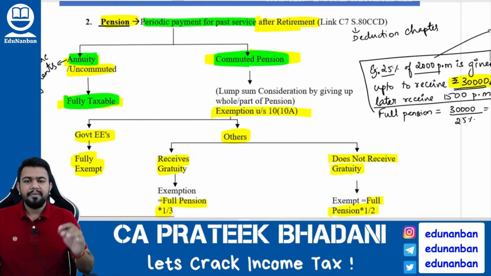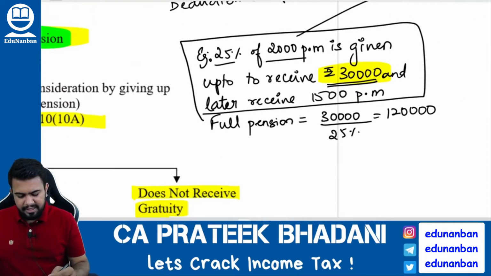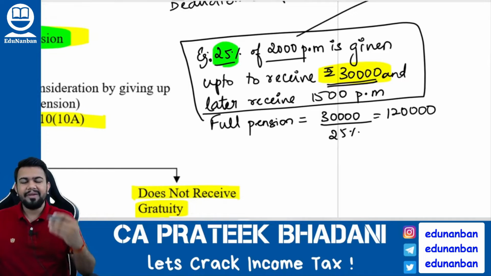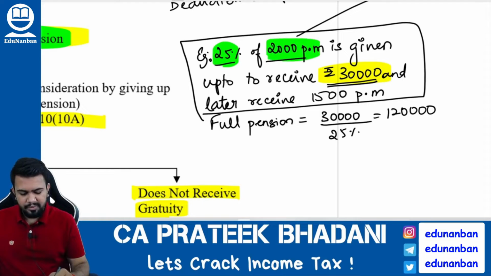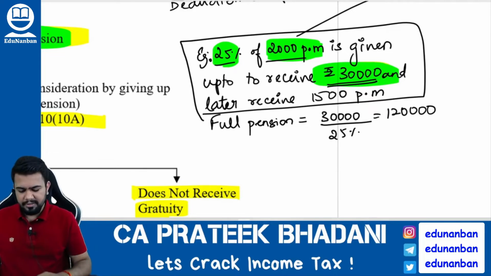Commutation means what? If an employee gives up a part of the pension or the entire pension to receive a lump sum amount, then it is called commutation. For example, if an employee is giving up 25% of the pension of 2000 rupees per month, and he is receiving 30,000 rupees lump sum amount, this is called commutation.